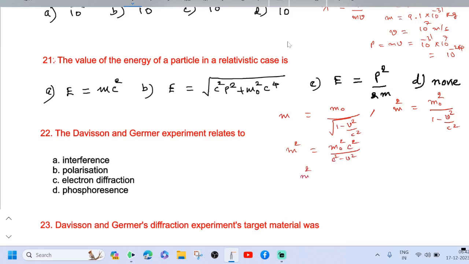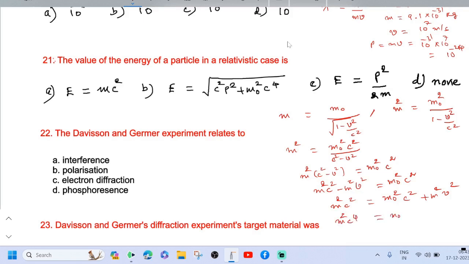This is m square into c square minus v square, which is equal to m0 square c square. m square c square minus m square v square equal to m0 square c square. m square c square is equal to m0 square c square plus m square v square. Multiply both sides by c square, we can get m square c power 4 equal to m0 square c power 4 plus m square v square c square.